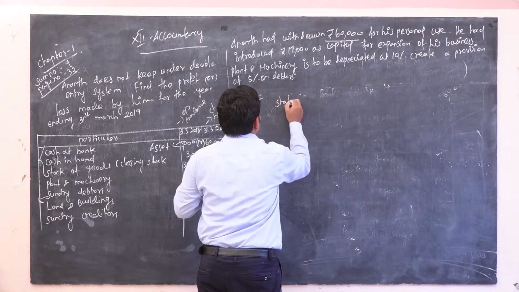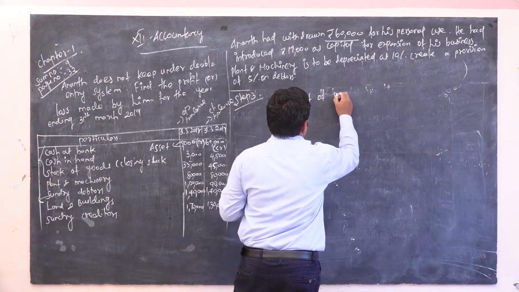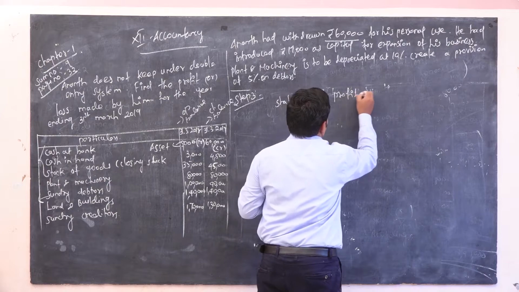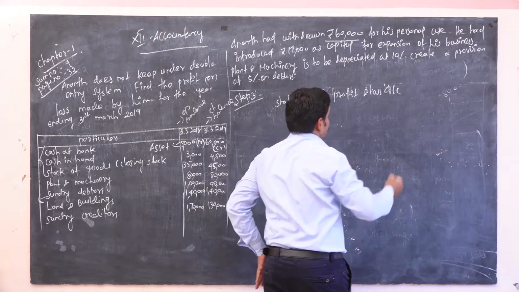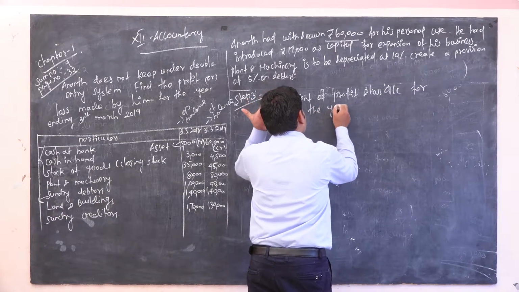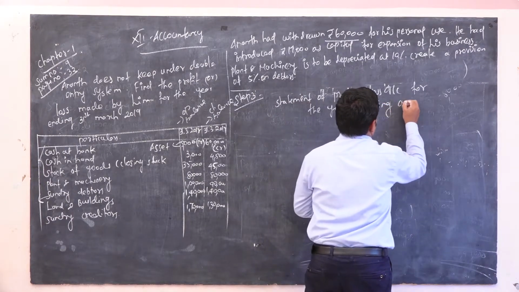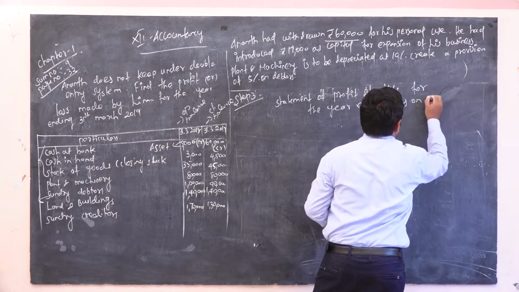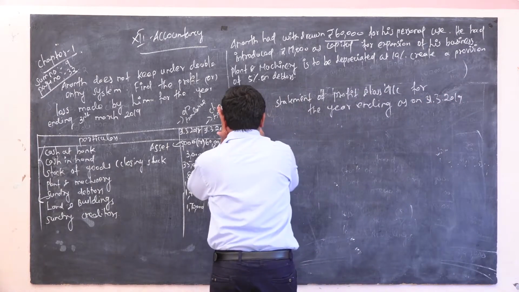Statement of profit and loss account for the year ending as on 31st/3/2019.